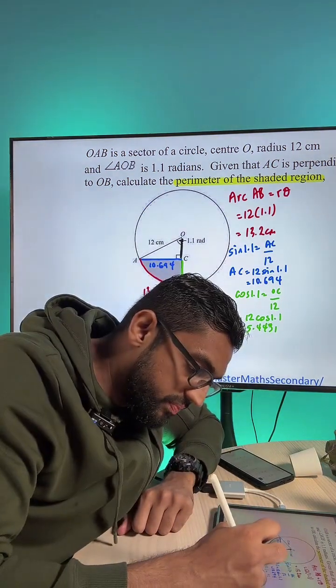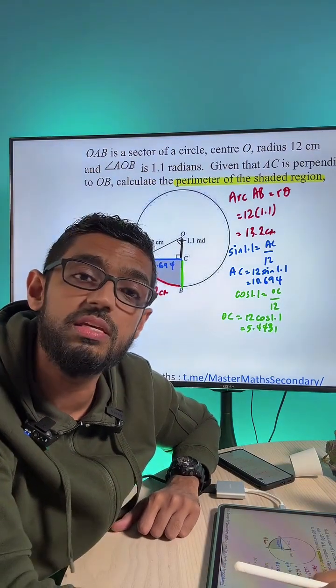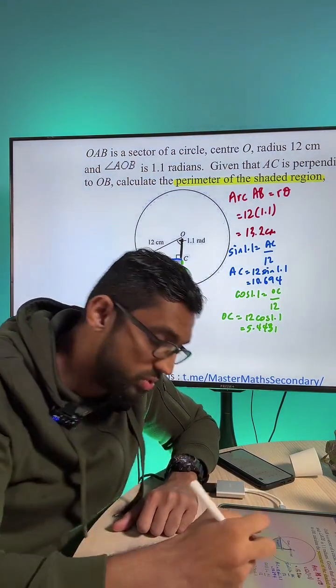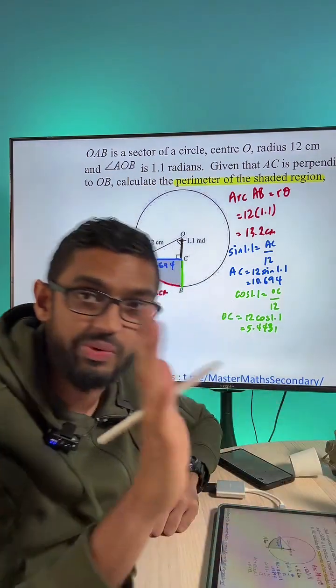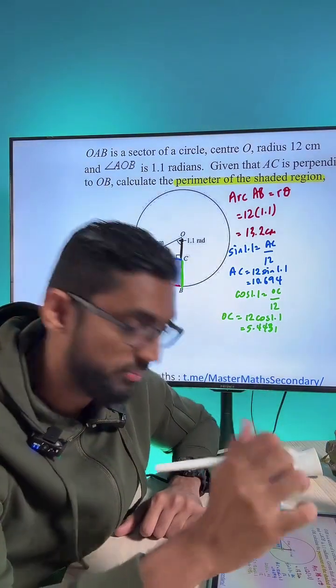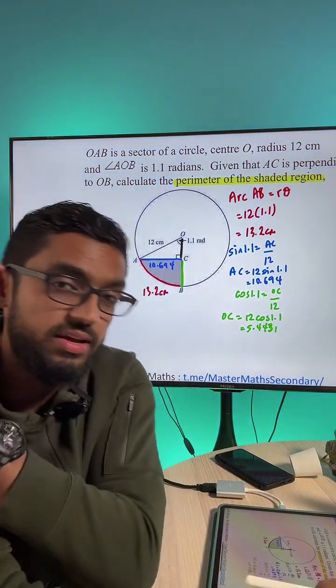Now you can find BC already. How to find BC? You take 12 minus that value. Okay, BC. Hey, hang on. I have something to add. Wait. Something to add. Now, some of you are asking, Coach, can I use Pythagoras theorem or not?